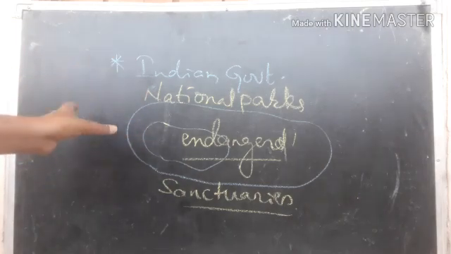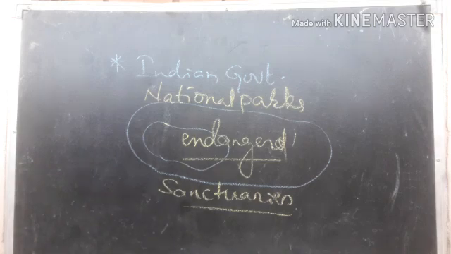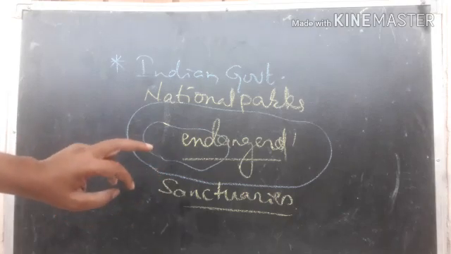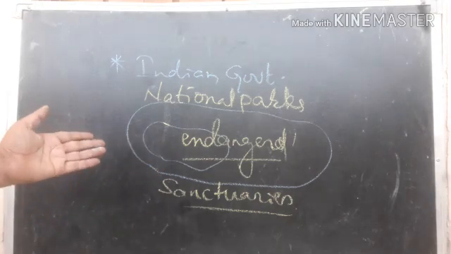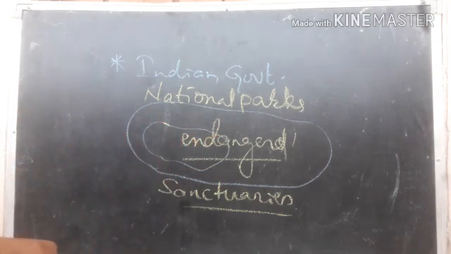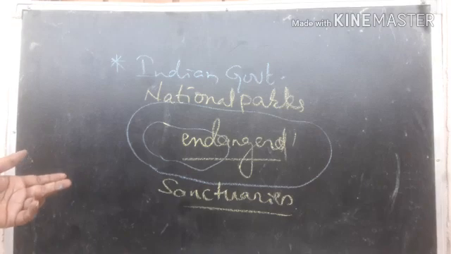Some national parks in India include Jim Corbett National Park in Uttaranchal, Kanha National Park in Madhya Pradesh, Kaziranga Wildlife Sanctuary in Assam, Bandipur Sanctuary in Karnataka, and Periyar Sanctuary in Kerala.